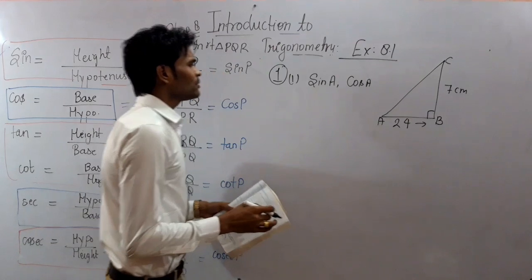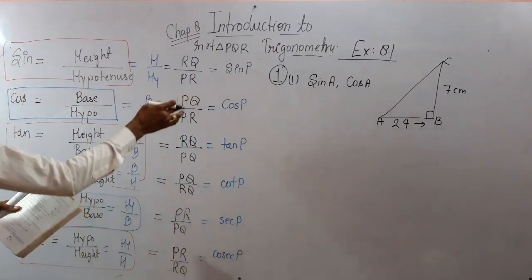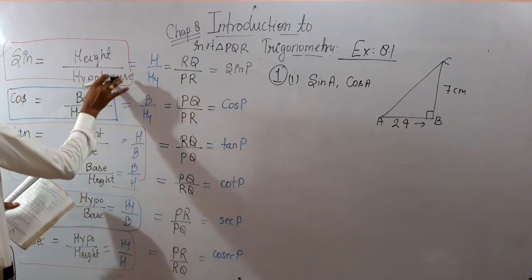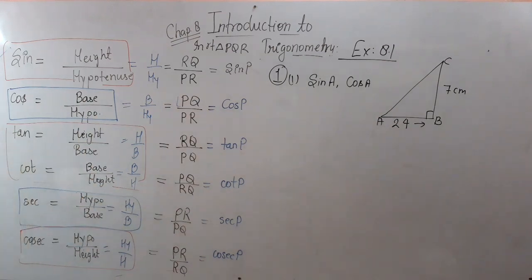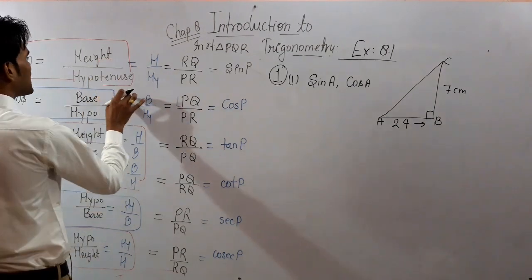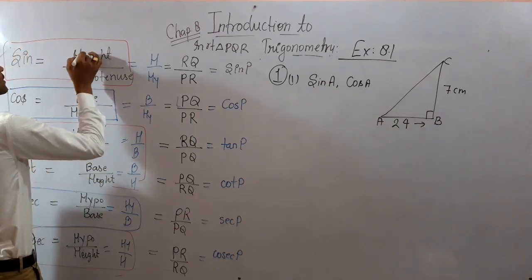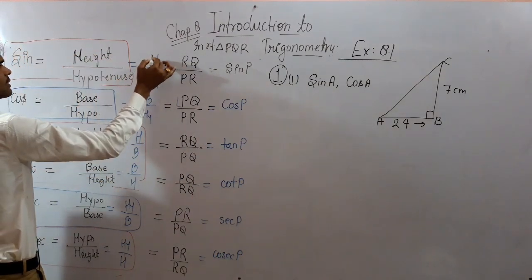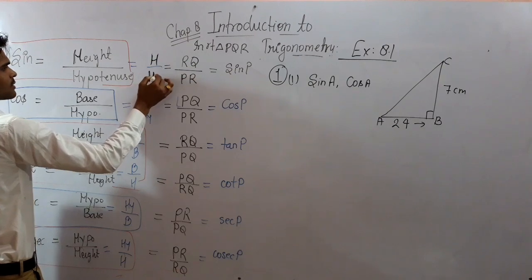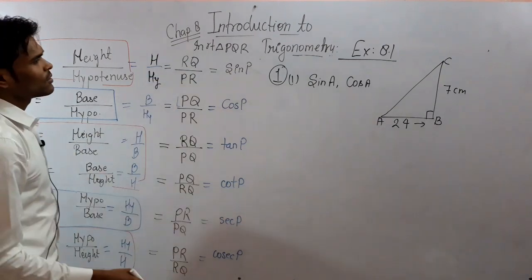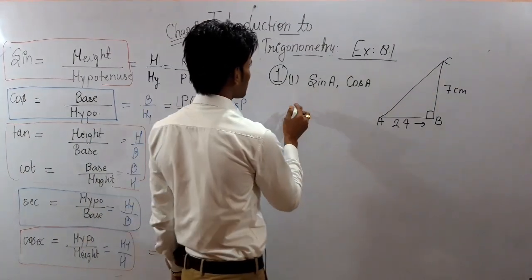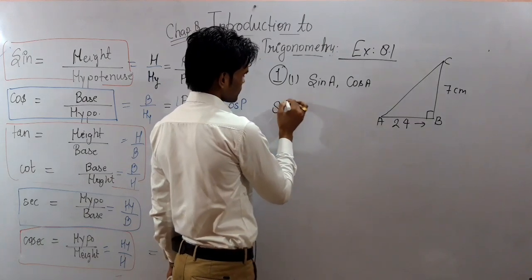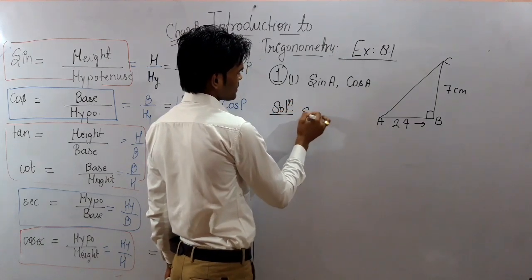Remember, I have told you what is the ratio of sine and cos. Sine is the ratio of height and hypotenuse of the triangle. So you can write the solution of this question.